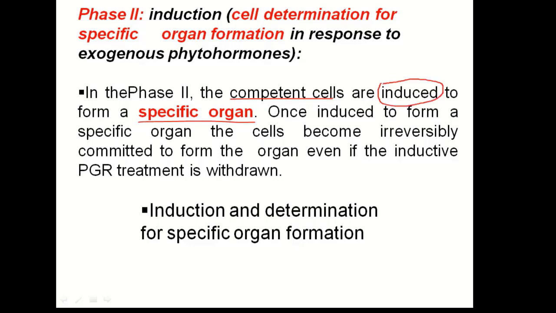So in this phase the competent cells are determined to undergo induction and have a determinative pathway. Determinative pathway means here the cell is determined either to undergo shoot formation or to undergo root formation.